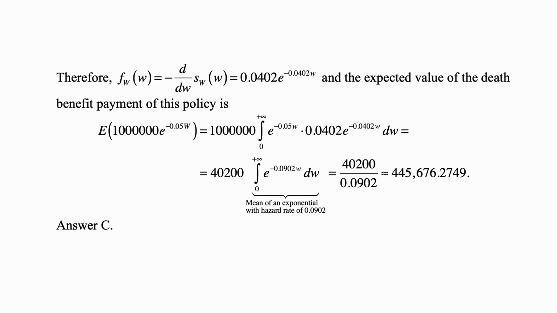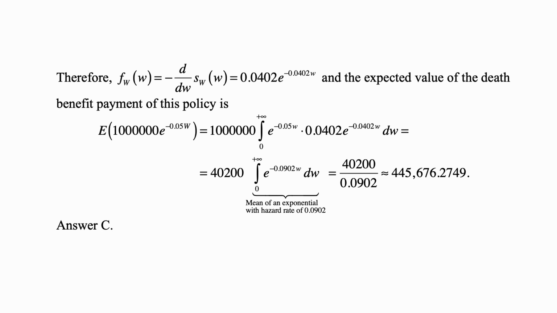Okay, we put this 0.0402 in front, multiplied by $1 million, and we get 40,200. And then combine the two exponentials, and if we multiply them out, we get e to the minus 0.0902 W dW. The integral of that is the mean of an exponential random variable with hazard rate of 0.0902, and that's of course 1 over 0.0902.